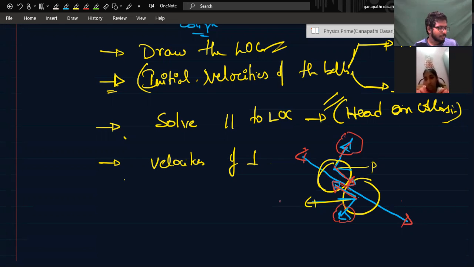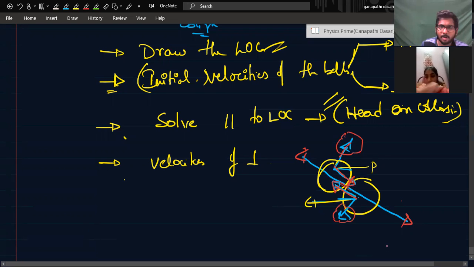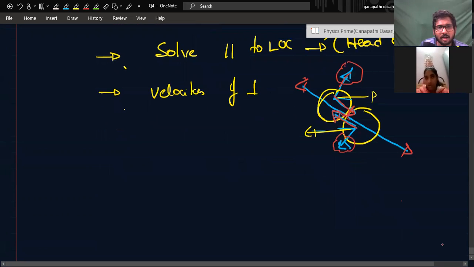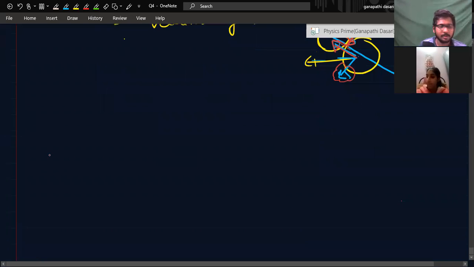Okay. Can we solve some problems on this? Yes, sir. On elastic and also on head-on and oblique collisions also. Okay. Some questions, I will try.